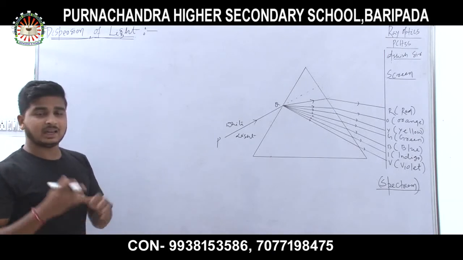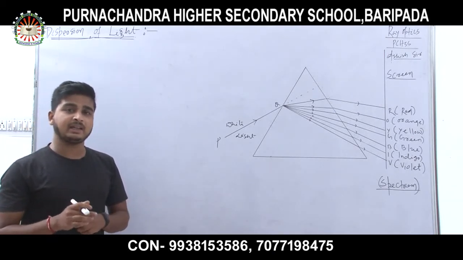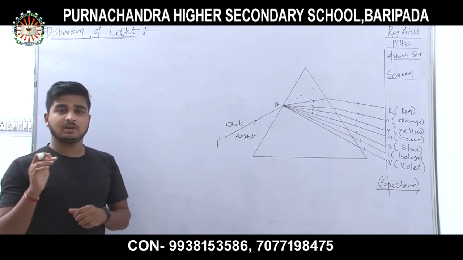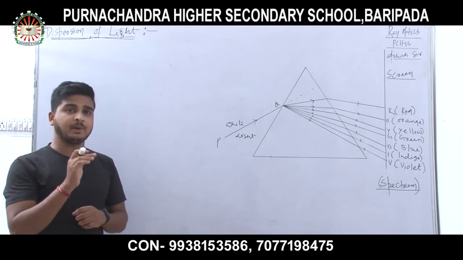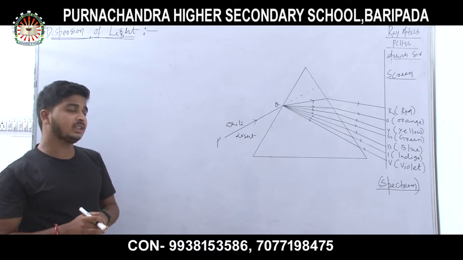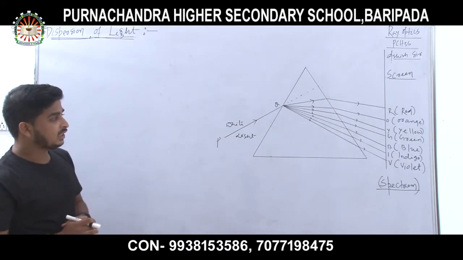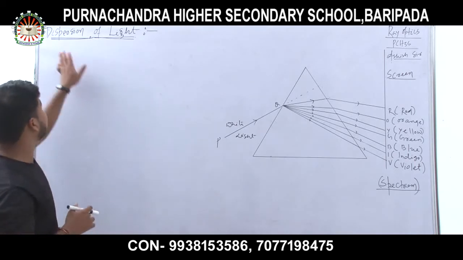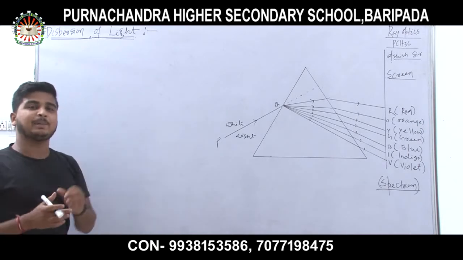So in a rainbow there are 7 colors, that is VIBGYOR: V for violet, I for indigo, B for blue, G for green, Y for yellow, O for orange, then R for red. So these are known as the 7 colors. This process is also known as dispersion. Now we are going to discuss dispersion of light. So what is dispersion of light?